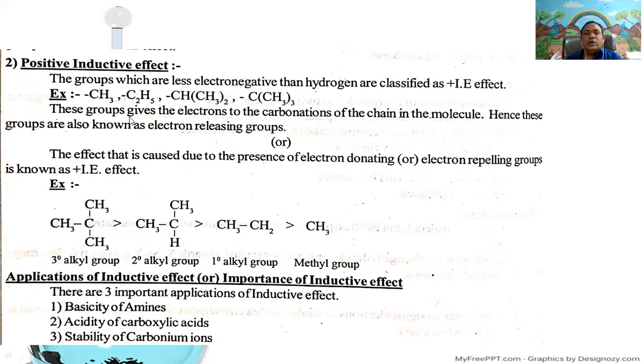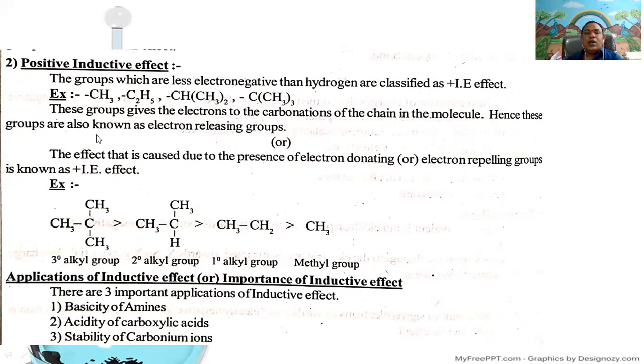Examples: methyl group, ethyl group, isopropyl group, tertiary butyl group. These groups give electrons to the carbon atoms of the chain in the molecule.